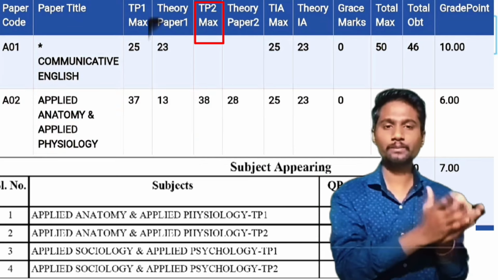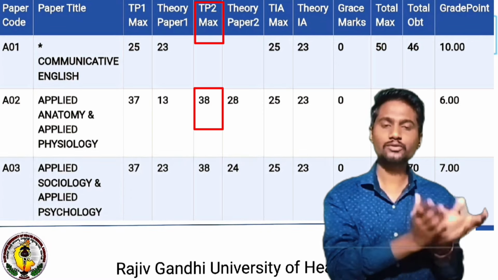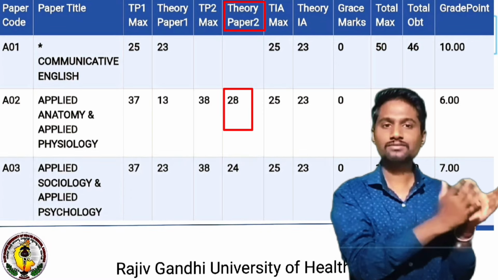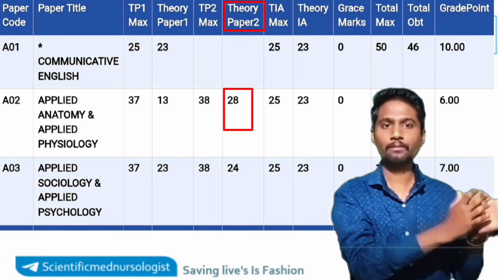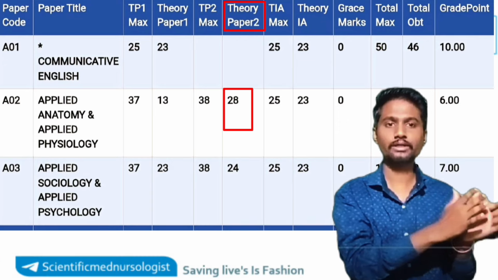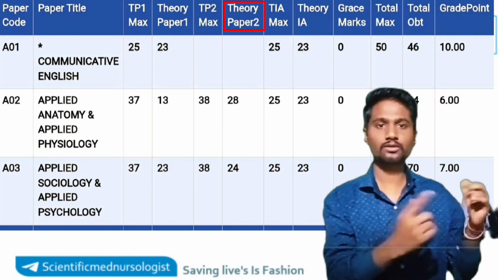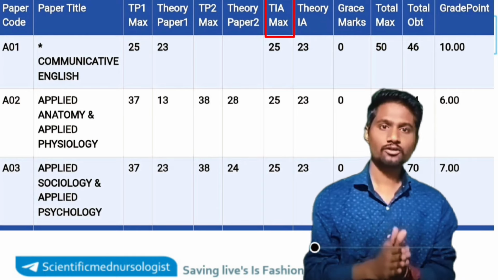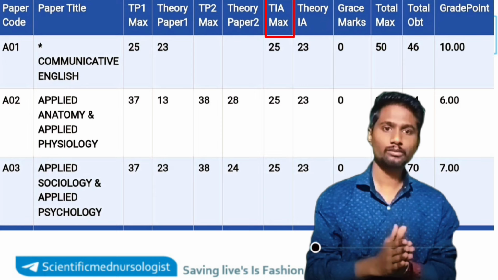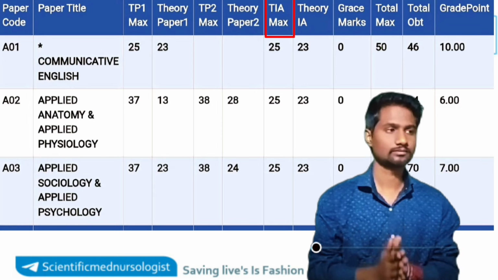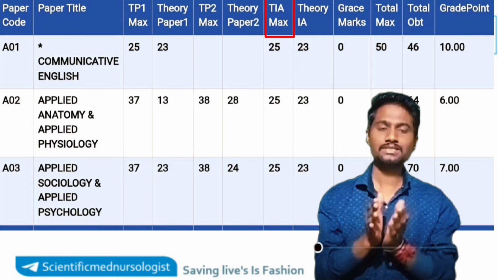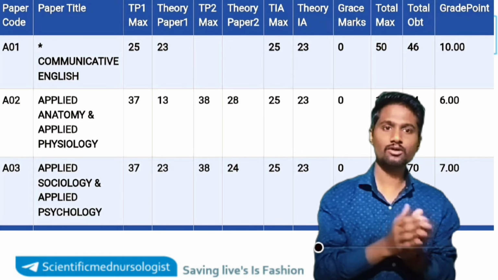So TP2 max means the maximum marks you can score in the physiology subject, which will be given in this column, and the marks you have scored in the physiology paper will be given in the TP2 column. Clear? Now let's move to the next column. Next we have TIA, which is nothing but the theory internal assessment. So for the next column we have TIA max, meaning theory internal assessment marks.